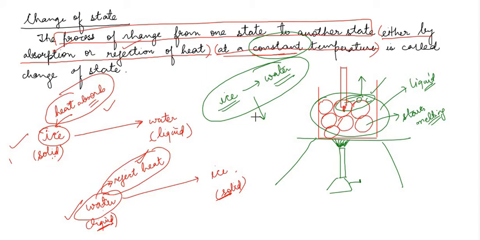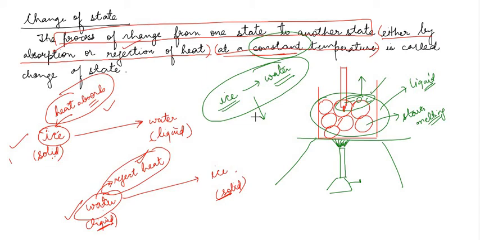It can be observed when water is changing into ice, when wax is melting, or even when you are freezing a wax. It is applicable for any kind of substance. Whenever you are changing a state from one state to another state, it must take place at a constant temperature.